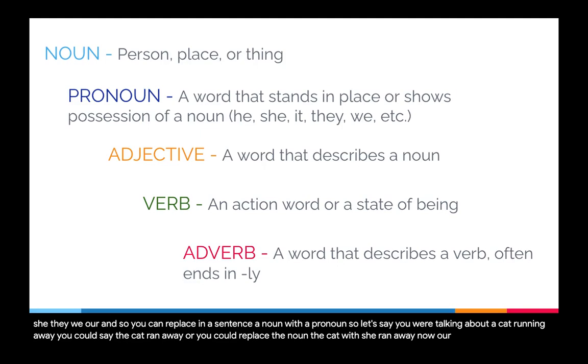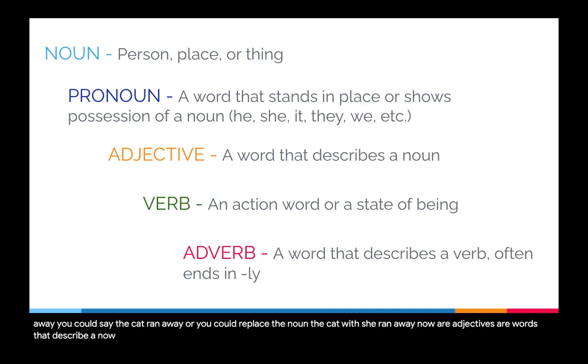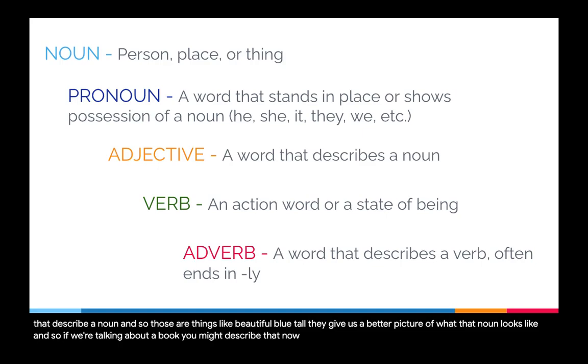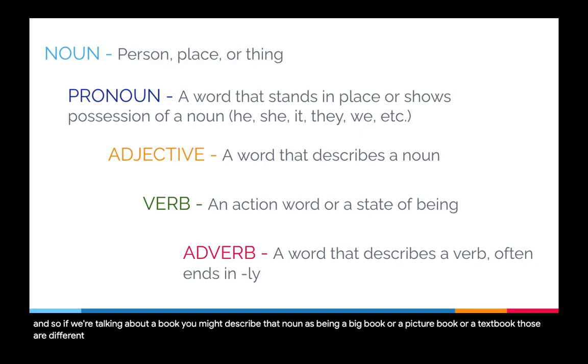Now, our adjectives are words that describe a noun, and so those are things like beautiful, blue, tall. They give us a better picture of what that noun looks like. And so if we're talking about a book, you might describe that noun as being a big book or a picture book or a textbook. Those are different adjectives that would describe book.